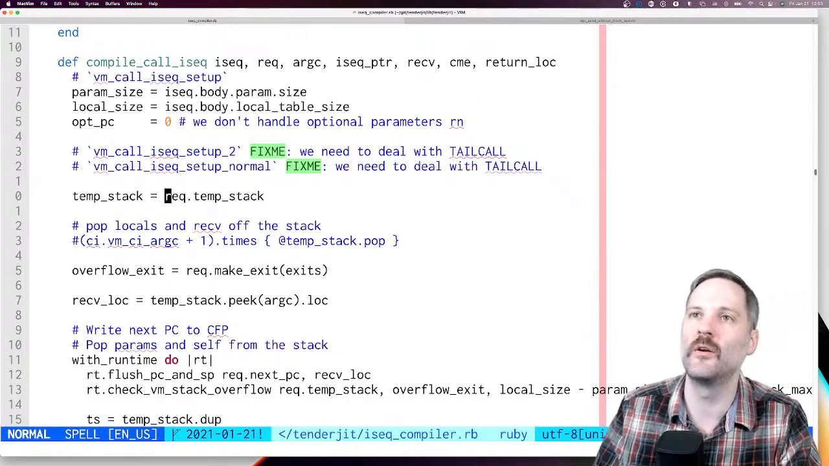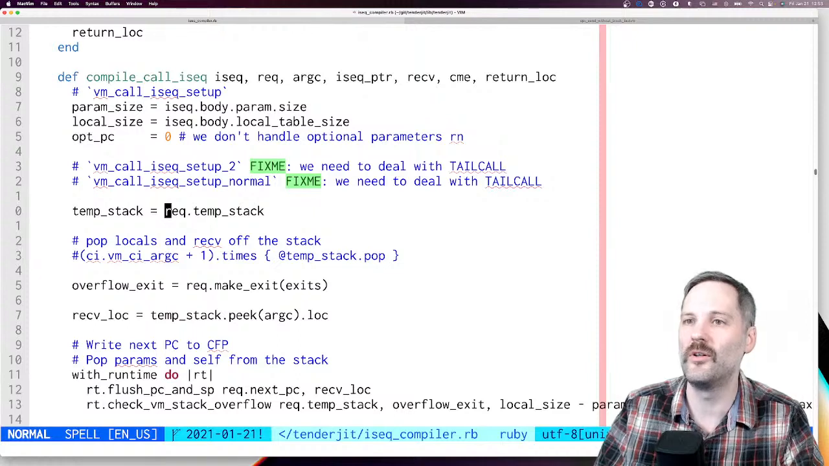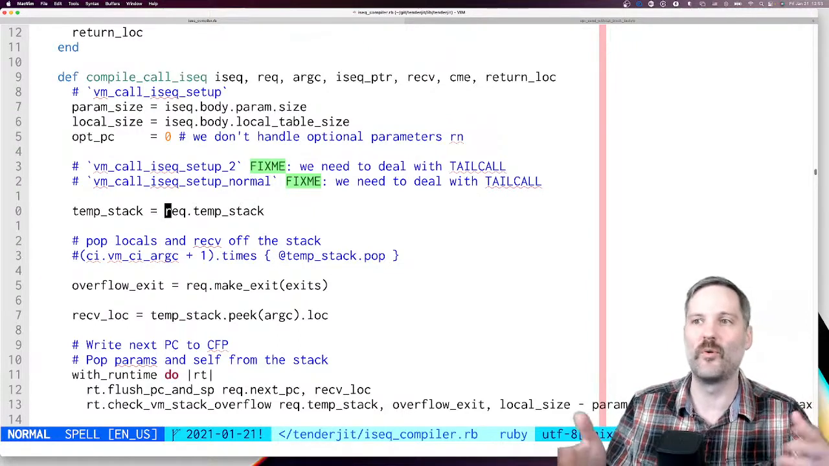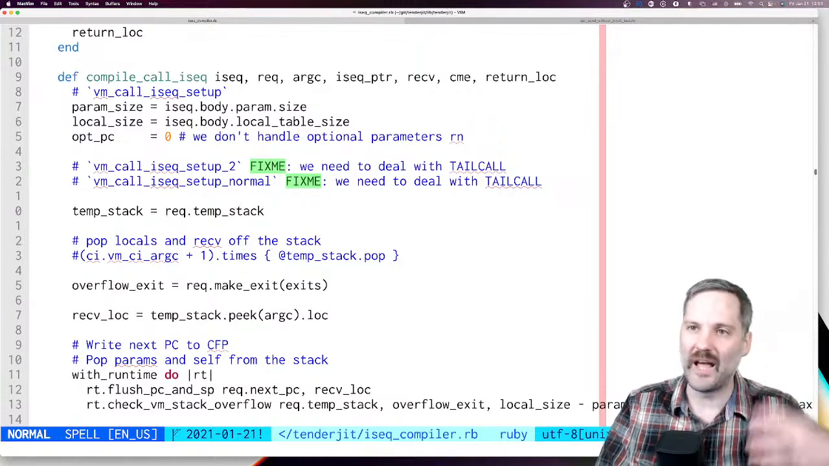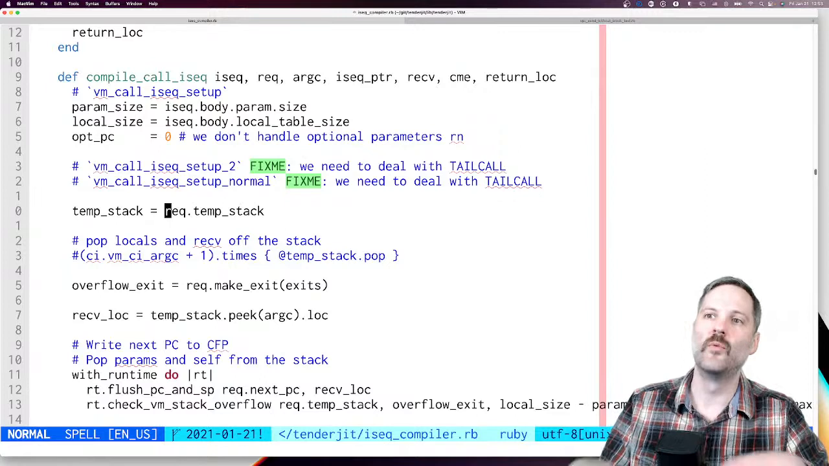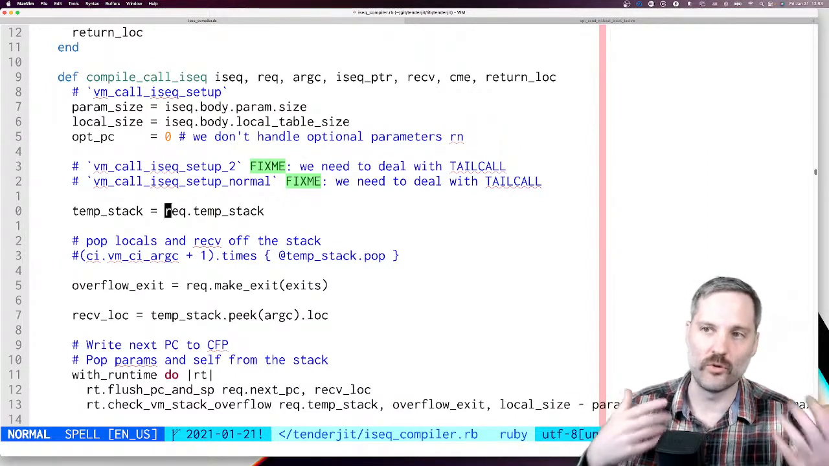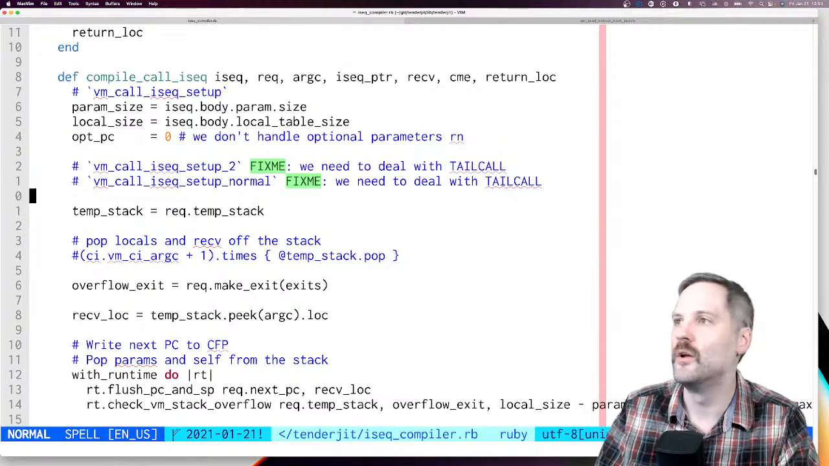And what we're doing here is, this particular compilation call is just asking the compilation request, hey, give me back the temp stack at the time that this happened. But since we're splatting out an array before we actually call into the function, we're mutating the temp stack, or we're changing the temp stack. So this temp stack is the wrong one.